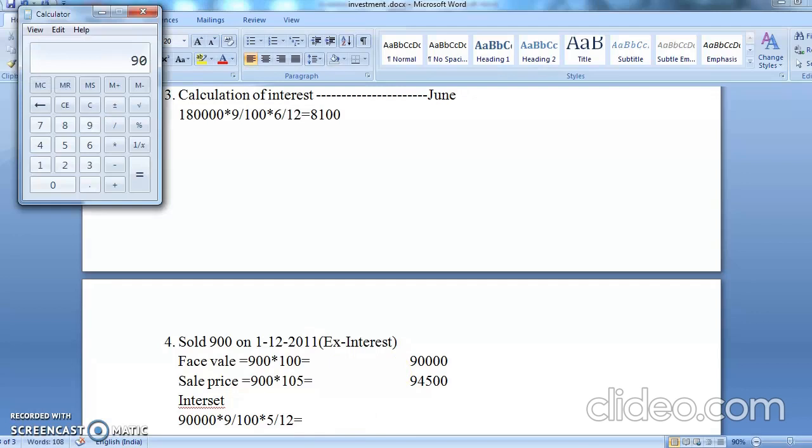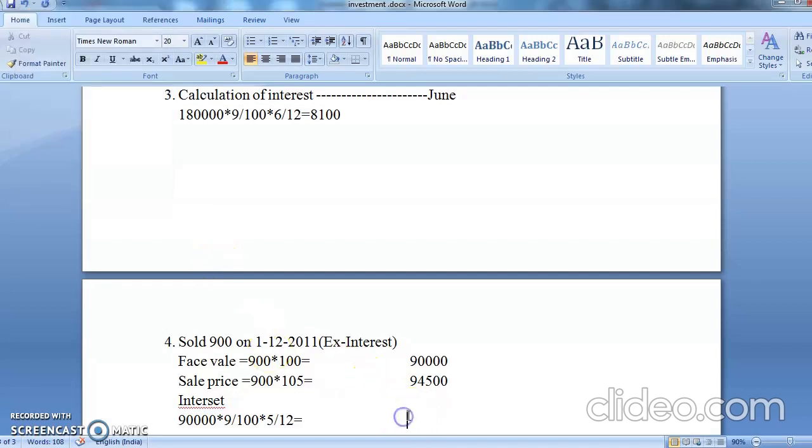So it is 90,000 into 9%. It is coming to 8,100. So 8,100 divided by 12 multiplied by 5. Your interest is coming to 3375. What is your interest? 3375. Now see, it's an ex-interest. Ex-interest means whatever is your selling price, that will be only the price, because this interest is belonging to you. The person will give you this interest.